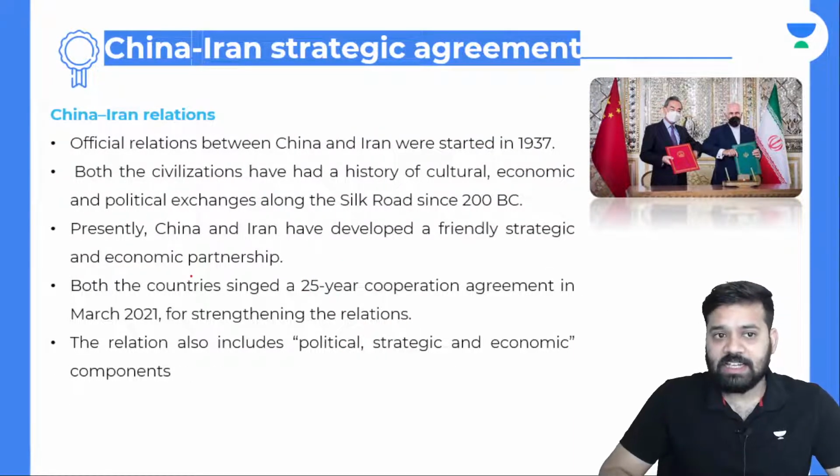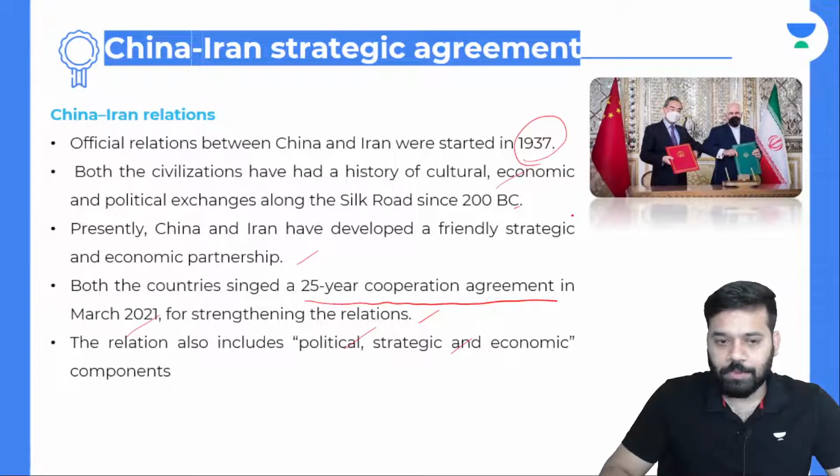Let's have a look at China-Iran relations. Official relations between China and Iran started in 1937. Both civilizations had a history of cultural, economic, and political exchanges along the Silk Road since 2200 BC. Presently, China and Iran have developed a friendly strategic and economic partnership. Both countries signed a 25-year cooperation agreement in March 2021 for strengthening the relations. The relations also include political, strategic, and economic components.